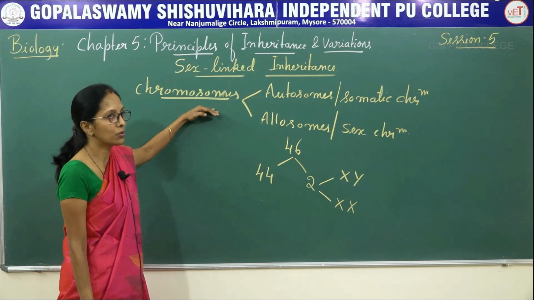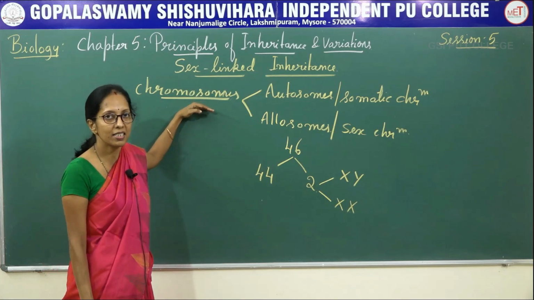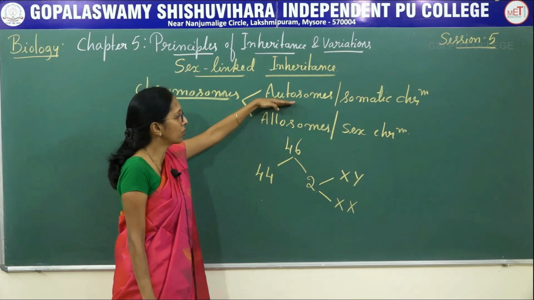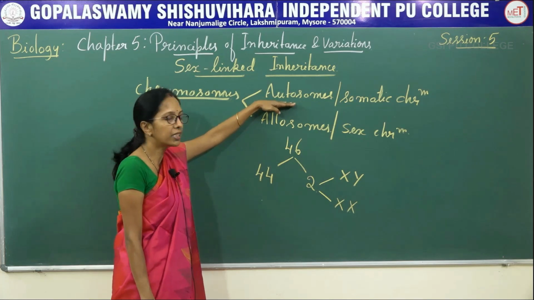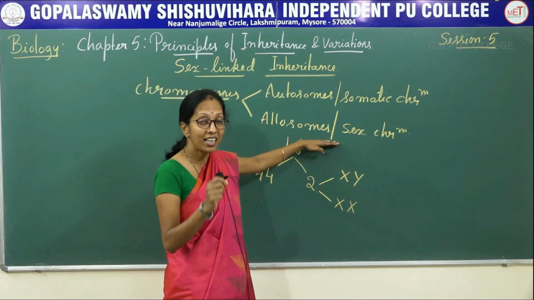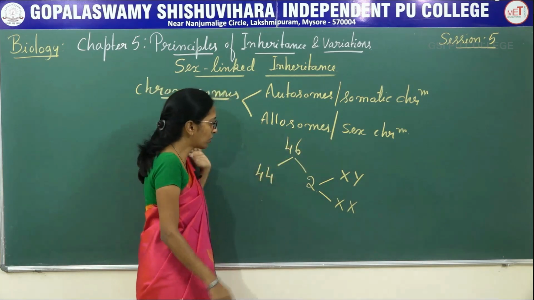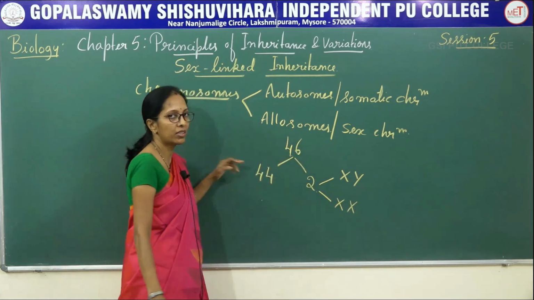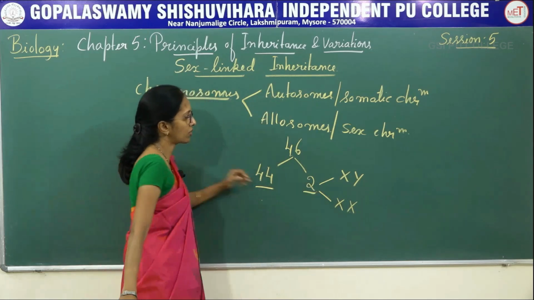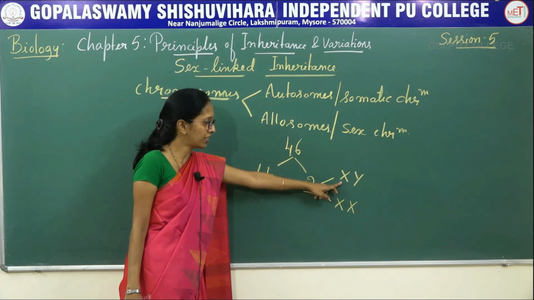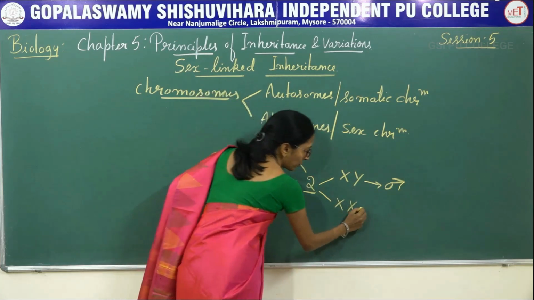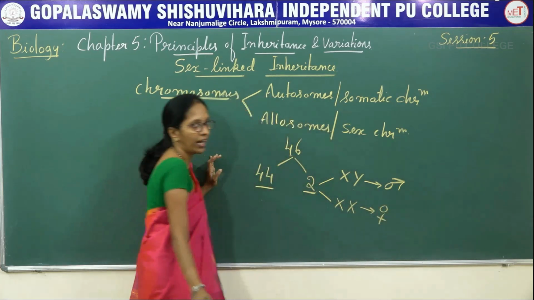So, what is meant by chromosome? Colored bodies present inside the nucleus. There are two types, autosomes and allosomes. Autosomes are not associated with the sex of an individual. Allosomes are the sex chromosomes that identify the sex of an individual. In human beings we have 46 chromosomes. Out of this, 44 are autosomes and the remaining 2 are sex chromosomes. In males there is an X and Y chromosome, and in females there are 2 X chromosomes.